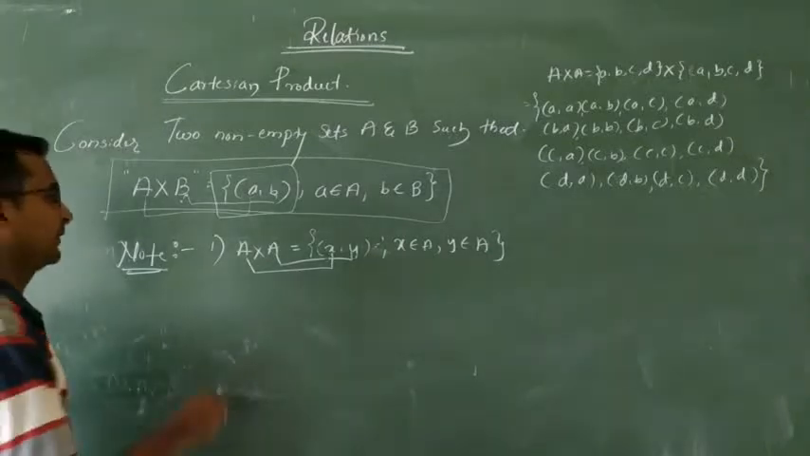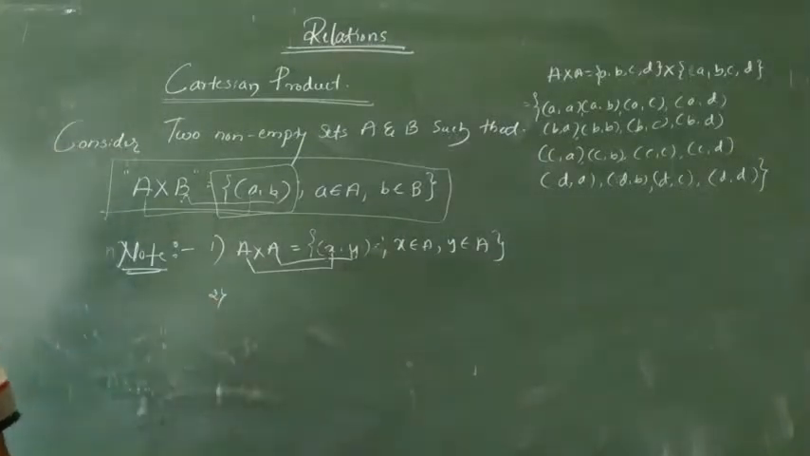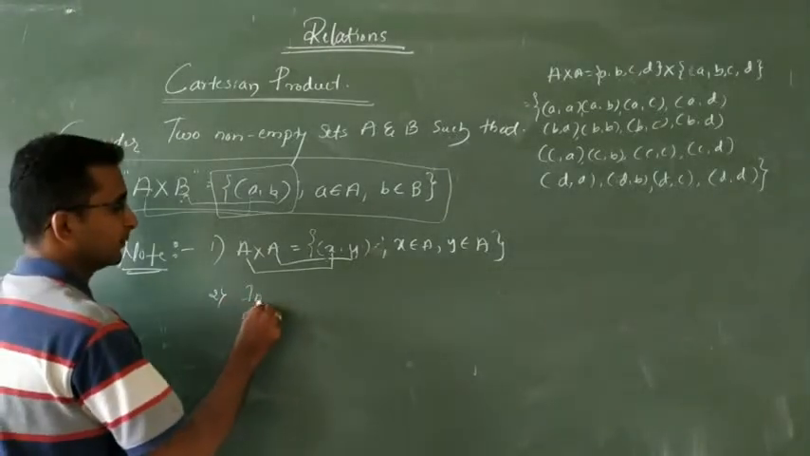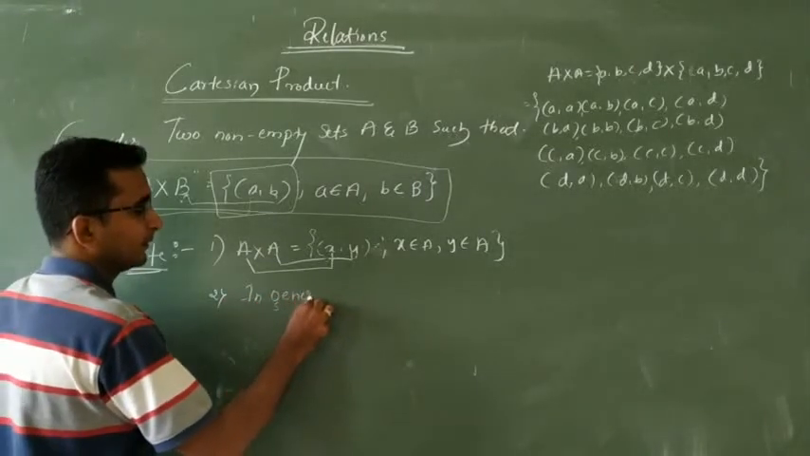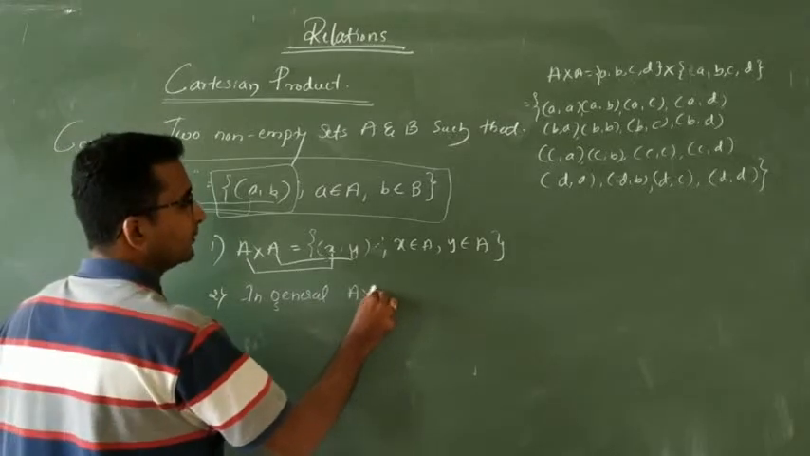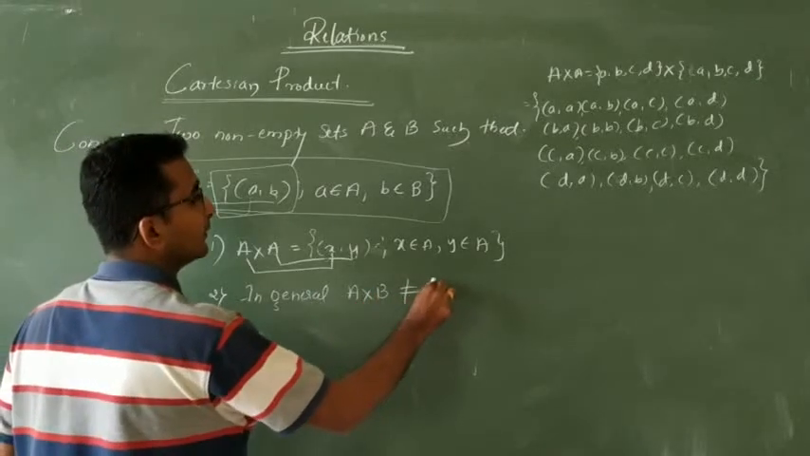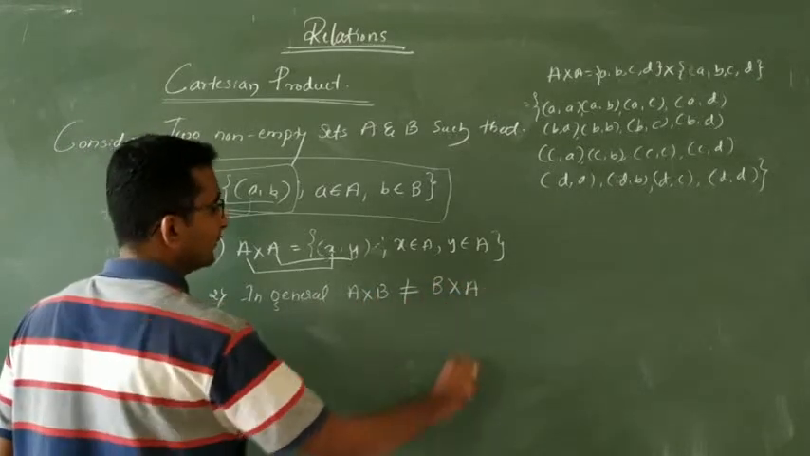Okay? The second one is, in general, A into B is not equal to B into A.